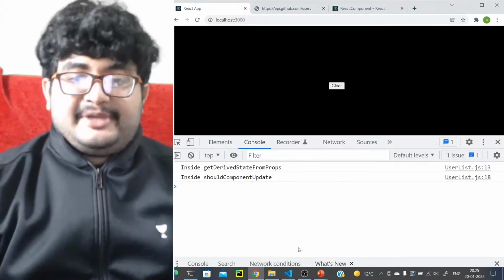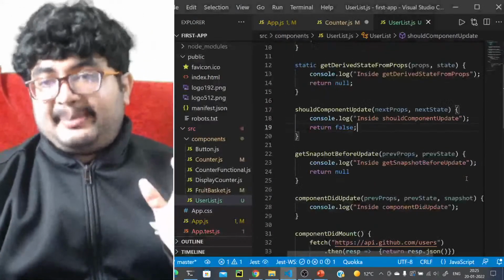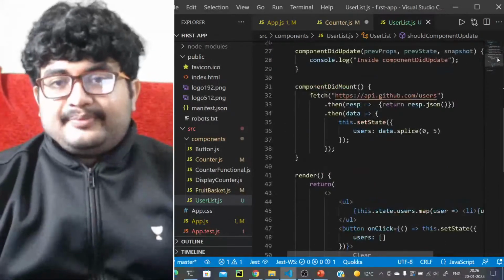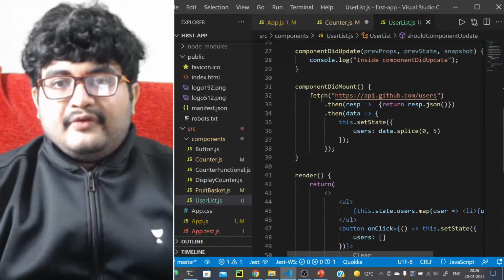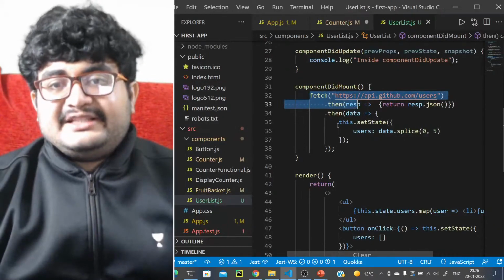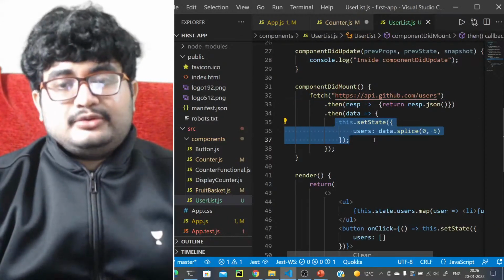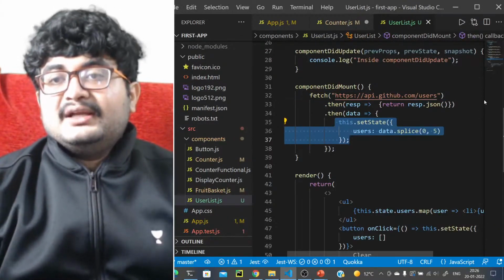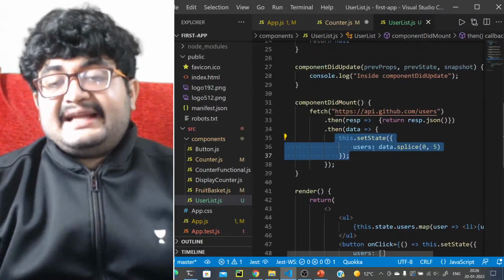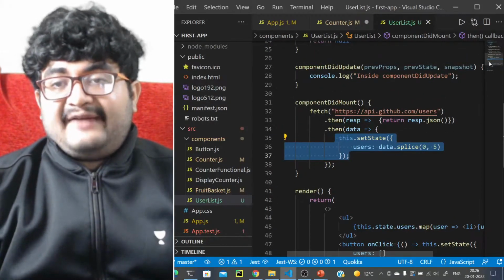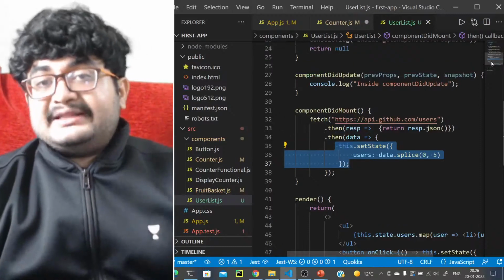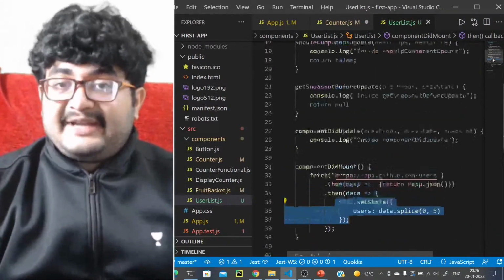Why is this coming empty? Just understand what is happening. See, we are in componentDidMount. We have called this API, and after this we do a this.setState. In setState, we see that there are users coming. We have the users, right? So whenever you do a this.setState, that means it is going through the update phase again.